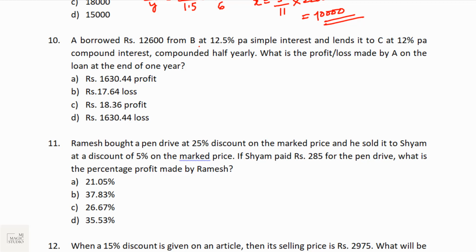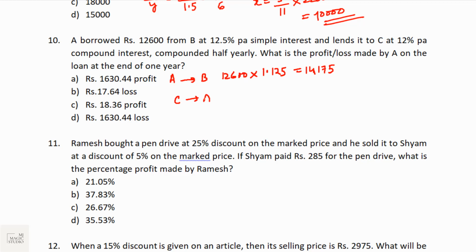A borrowed rupees 12,600 from B at 12.5% per annum simple interest and lends it to C at 12% per annum compound interest, compounded half yearly. What is the profit or loss made by A on the loan at the end of the year? So A is supposed to give to B at the end of the year 12,600 into, since it is simple interest, 1.125. 1 for the principal and 0.125 for the interest, and that would amount to 14,175.